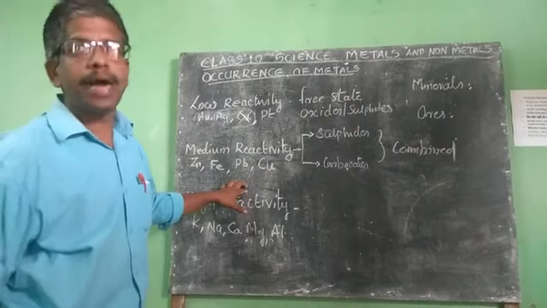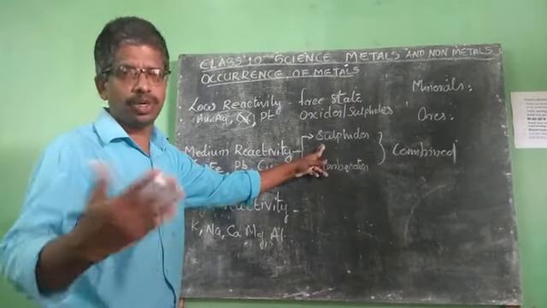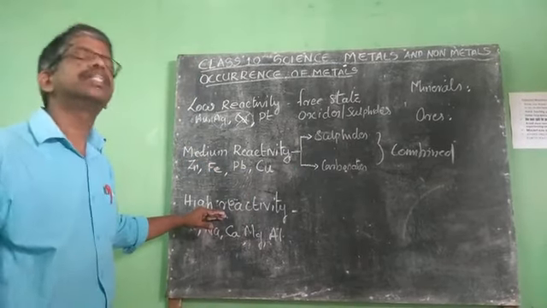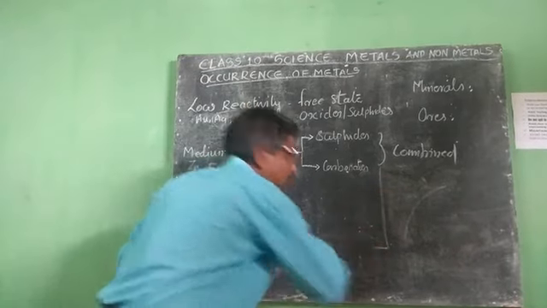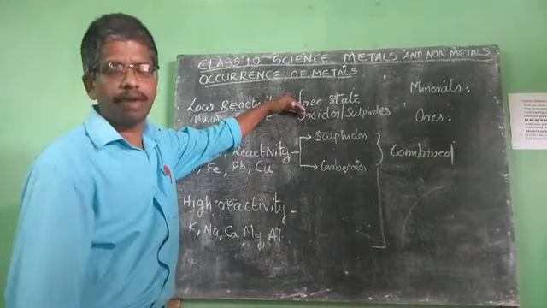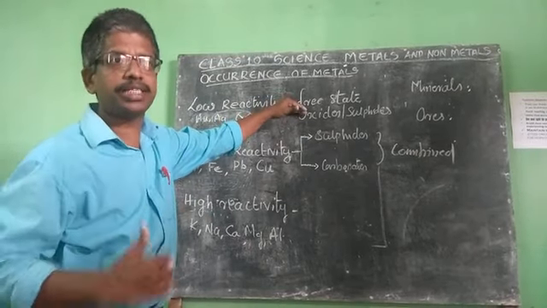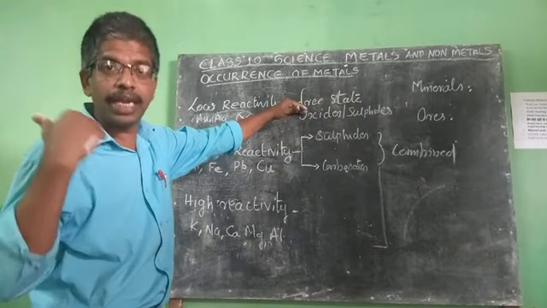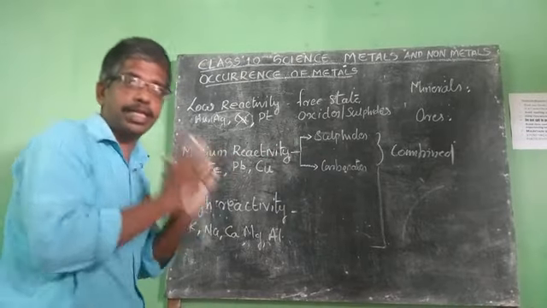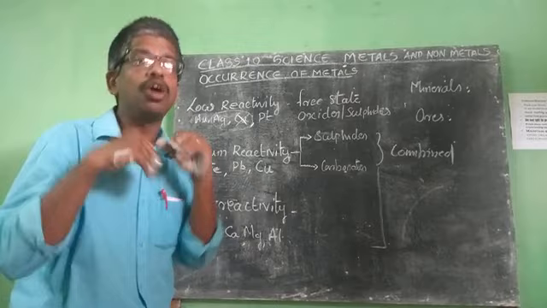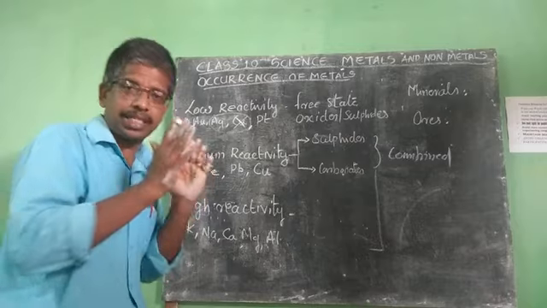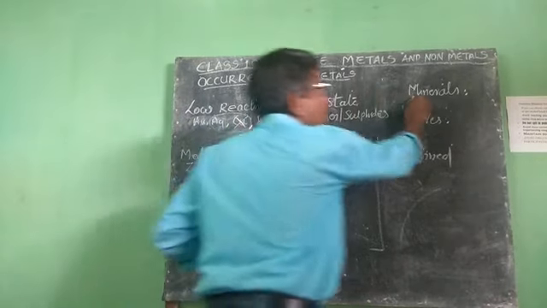They are found in the combined state, in the form of what are called sulfides or carbonates. And high reactivity metals are also found in combined form, only in different compounds. So we said only a few metals are found in the free state, and the rest of the metals are found in combined form, in the form of their compounds. The metals are found in the earth crust in the form of their metallic compounds.